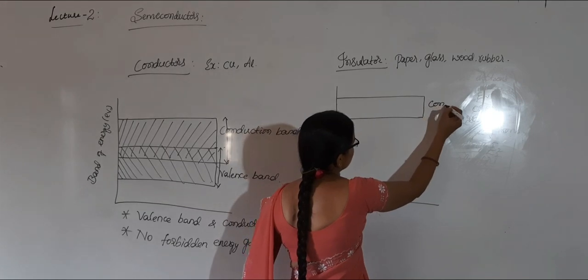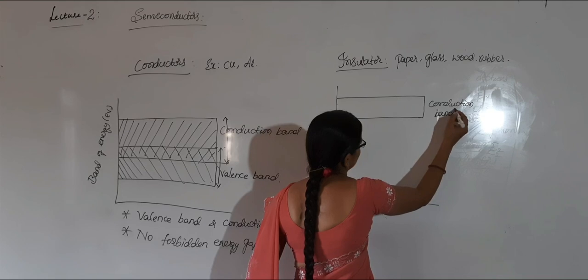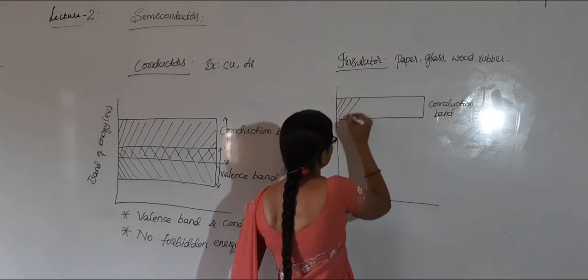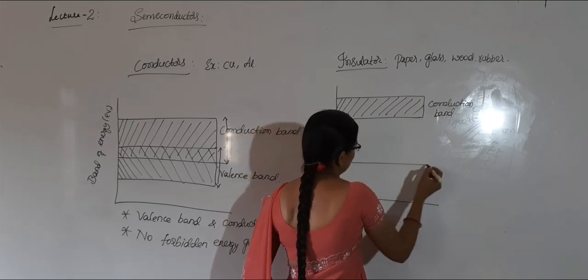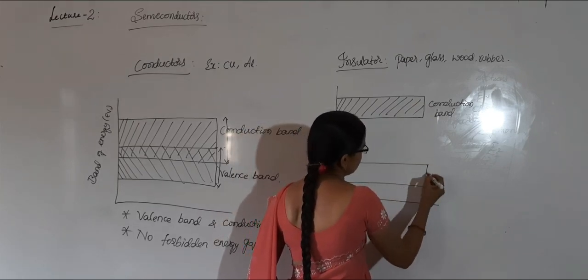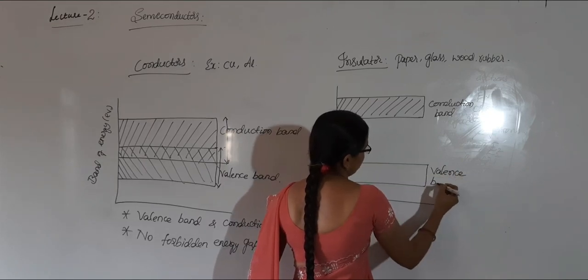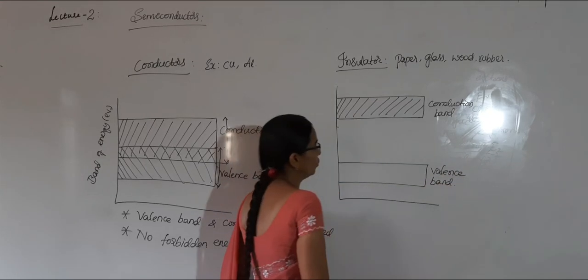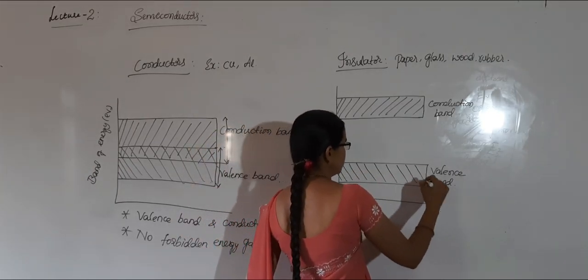This is our conduction band. And the valence band is here, which is very far when you look into energy level diagram of insulators.